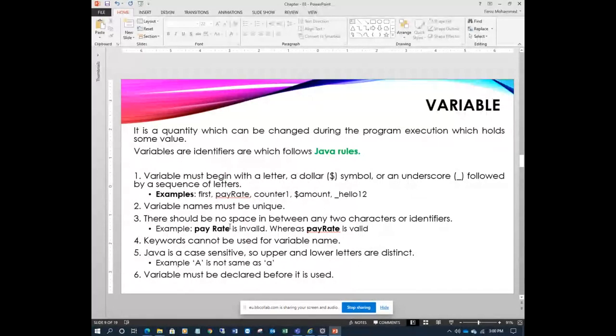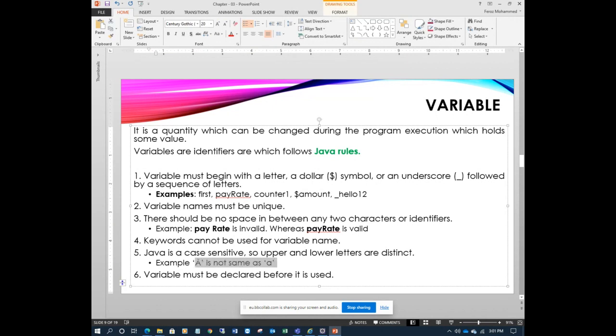The next, fifth case is that Java is case sensitive. So upper and lower case letters are distinct. Distinct means different. Java is case sensitive means small letter and capital letter are different, not the same. Example, small a is not the same as capital A. They are different and have different values. Both values are different.